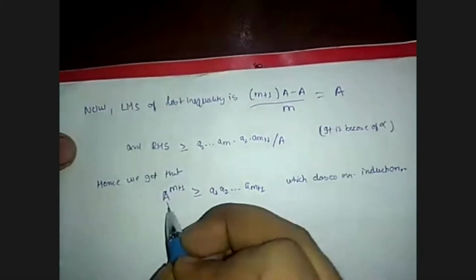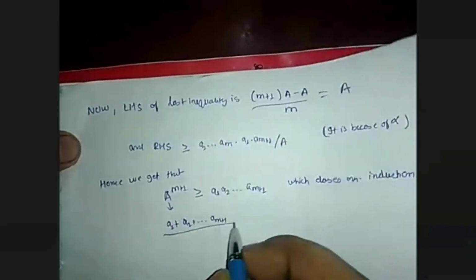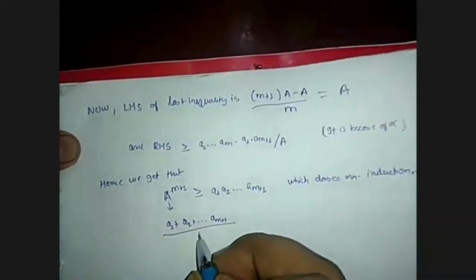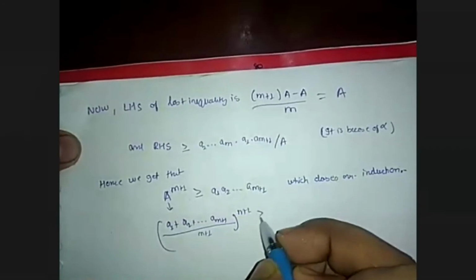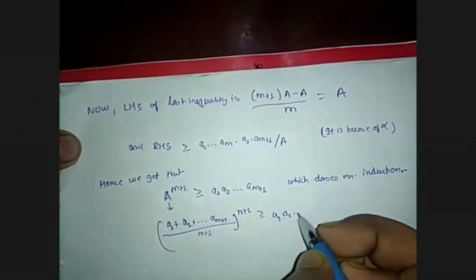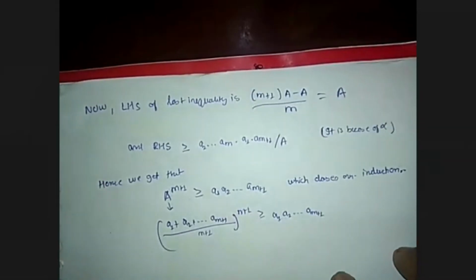And what is A? A is (a1 + a2 + ... + a(m+1))/(m+1), raised to the power m plus 1, is greater than or equal to a1 a2 up to a(m+1). Since it is proved for m plus 1, it closes our induction.